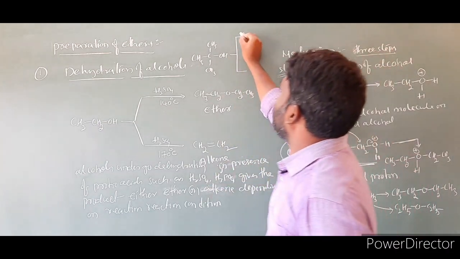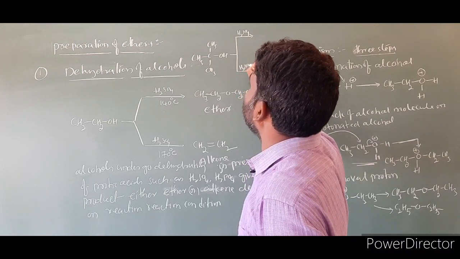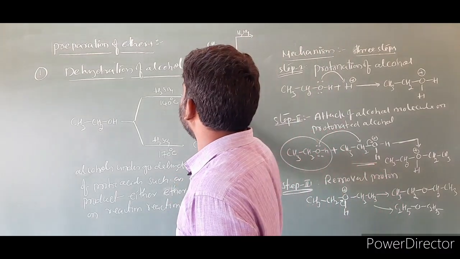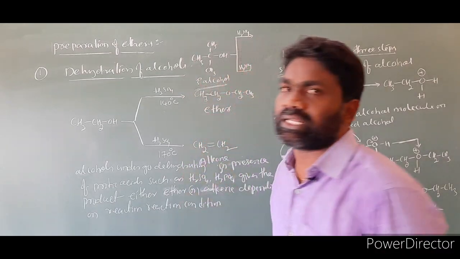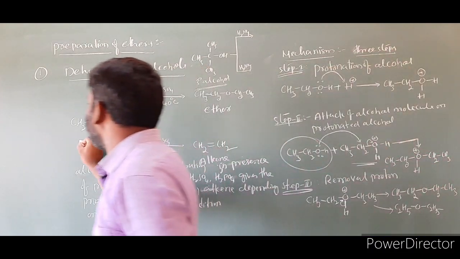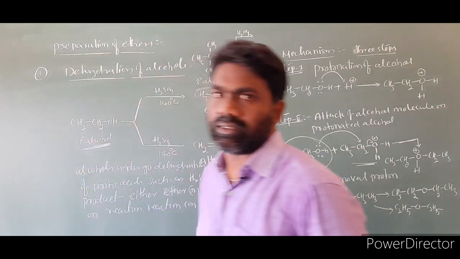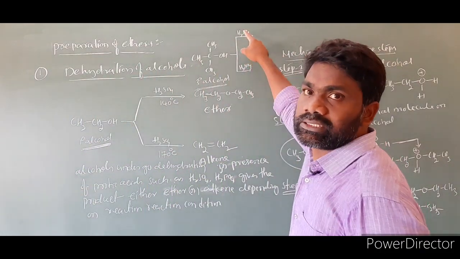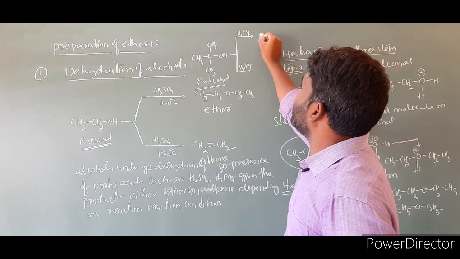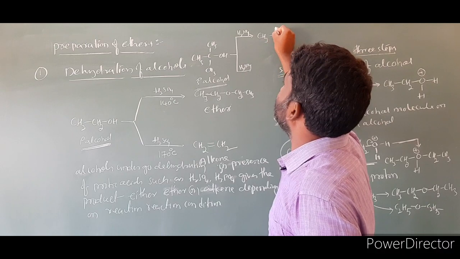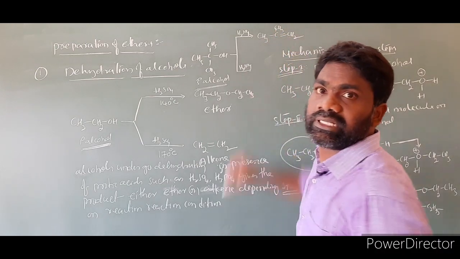I am taking H2SO4. Here also I am taking H2SO4. This alcohol is a tertiary alcohol. Listen carefully. This alcohol is what? Primary alcohol. And H2SO4, here also the reaction condition, in both cases we are maintaining the same. Any temperature you can maintain. Here the product is CH3 double bond CH2. That is the product.